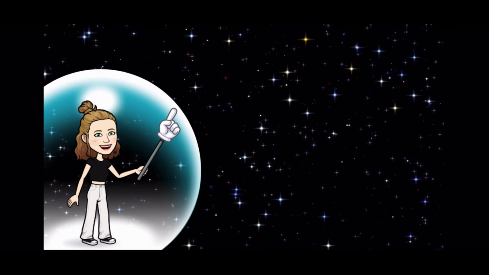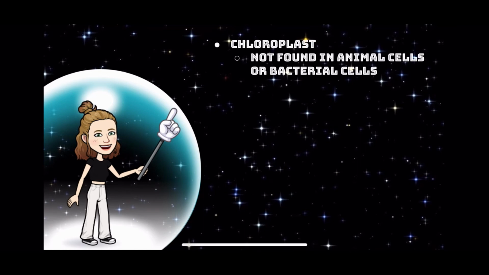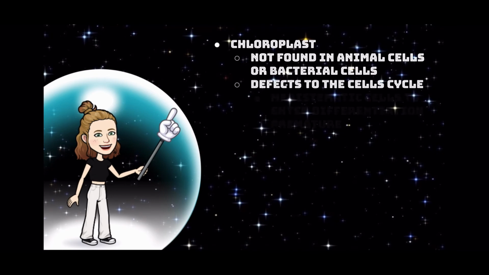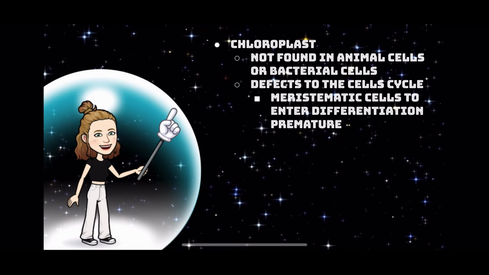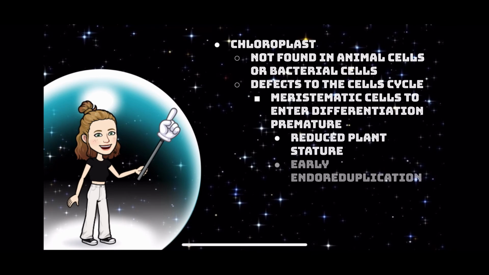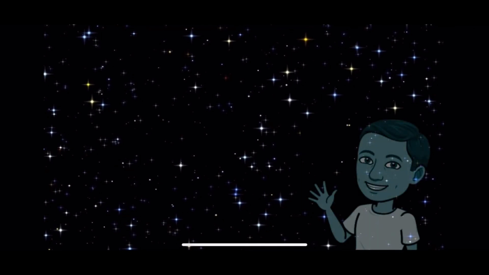The chloroplast is not found in animal cells or bacterial cells. If the chloroplast malfunctions, it causes defects in the cell cycle. These defects cause meristematic cells to enter differentiation prematurely. This ultimately causes reduced plant stature and early endoreduplication in the leaves. The chloroplast cannot be in office, not only because it's only in plant cells, but because it causes defects. And now here's Matthew with a convincing argument.